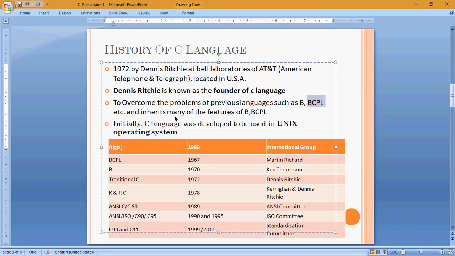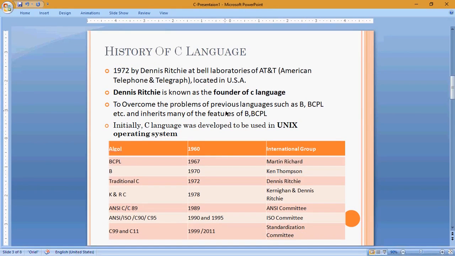They took all the references of those programming languages, and whatever bugs and problems they identified in B and BCPL should be overridden or else inherited. These were overcome by C language in the year 1972. B and BCPL are the languages before C. Here I have mentioned the versions, I mean the programming languages and their invented, or released, years.